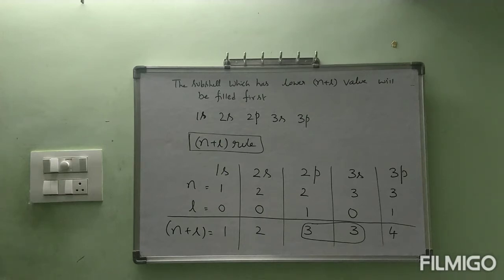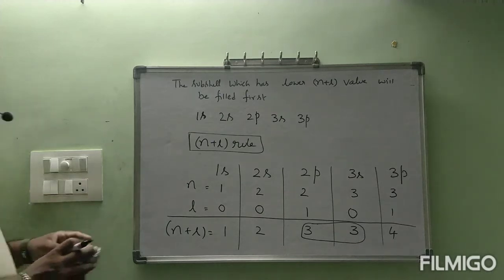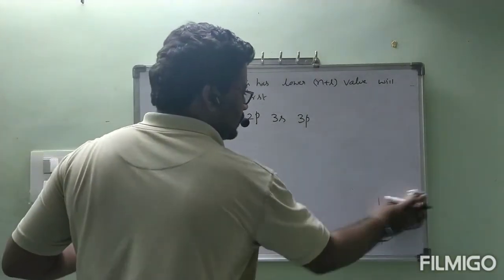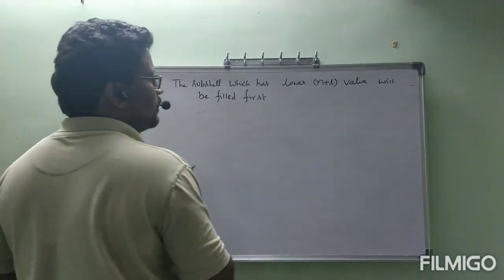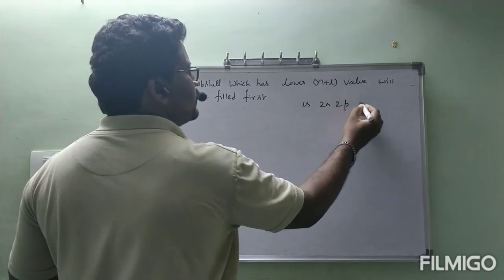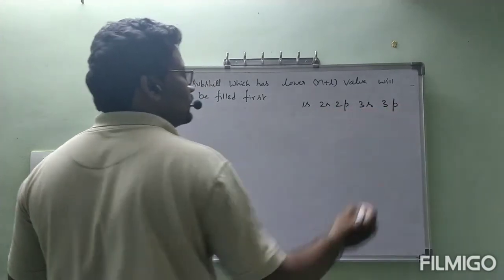So according to that, in front of us 5 subshells we have. Those 5 subshells I arranged in the order 1s, 2s, 2p, 3s, 3p. Now I will take some examples, and by taking those examples, let us see how we are going to write the electronic configuration. So what is the order? This order remember carefully: 1s, 2s, 2p, 3s, 3p.